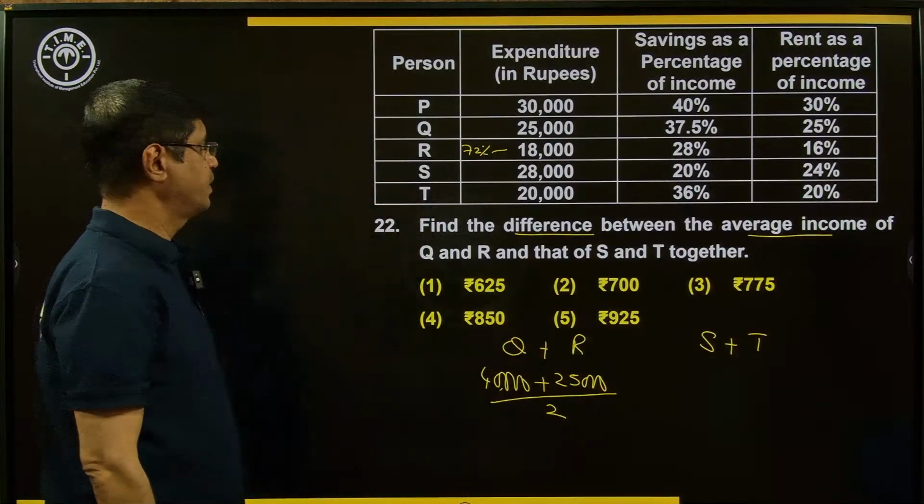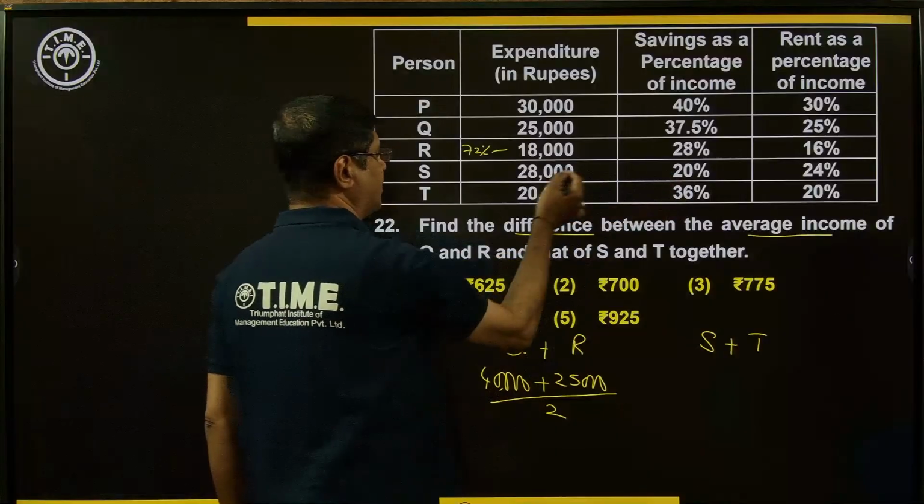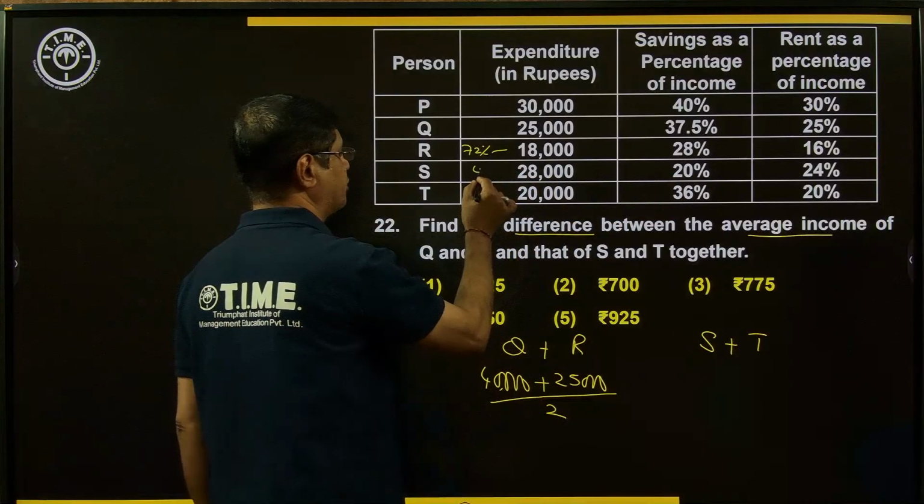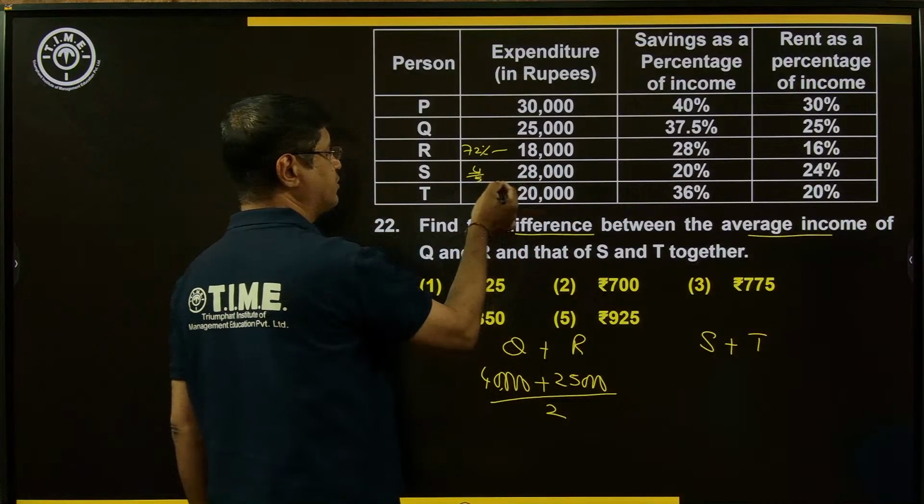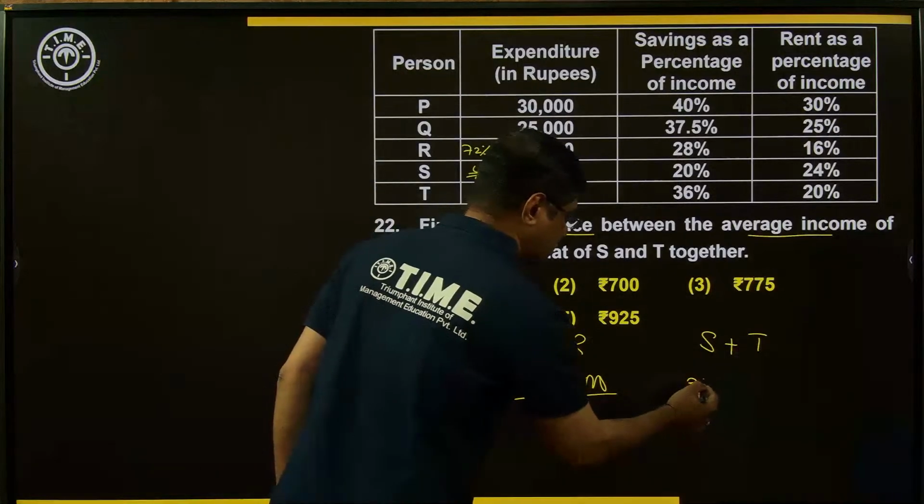Similarly, S value. 20% is given here. Remaining is 80%. 80% is 4 by 5. 4 here 7 times, 7 into 5, 35. So 35,000.